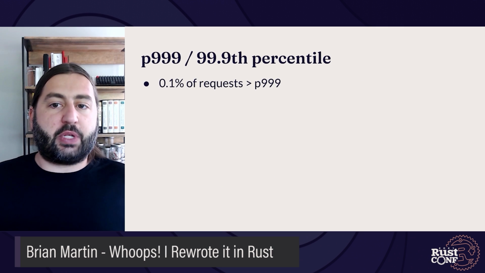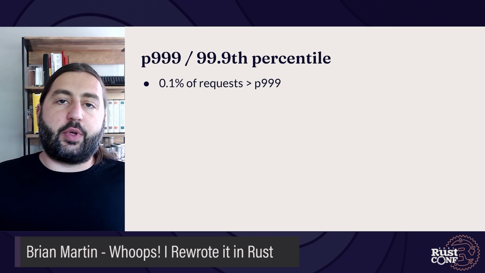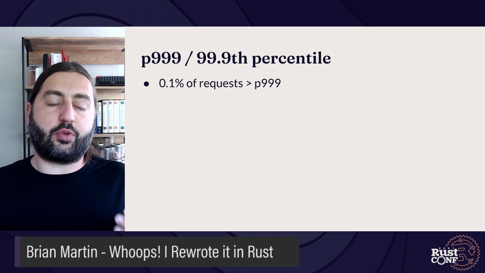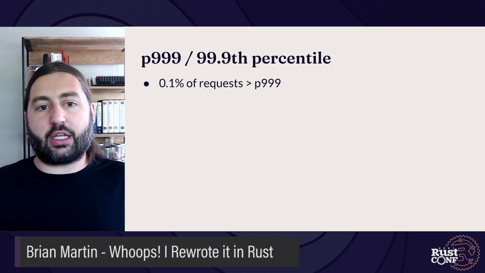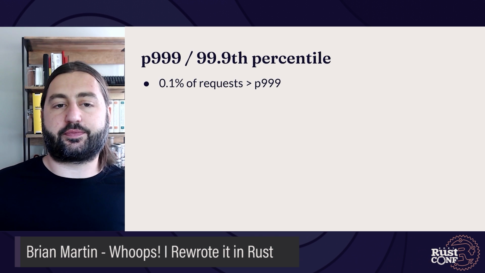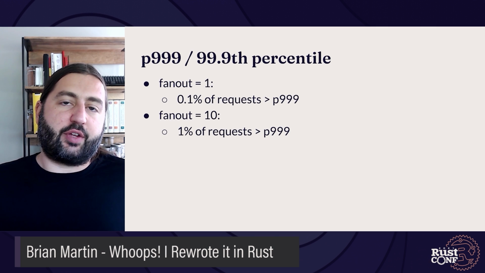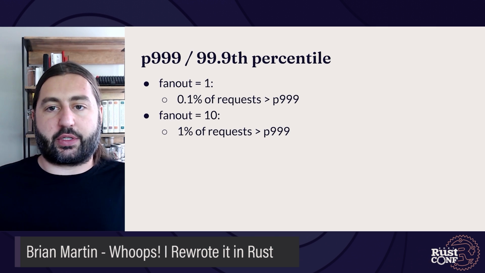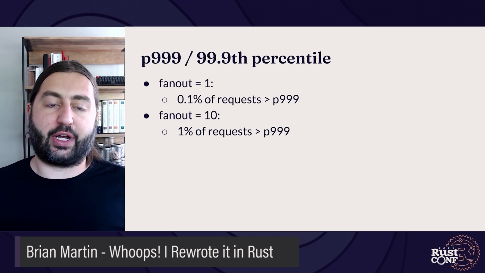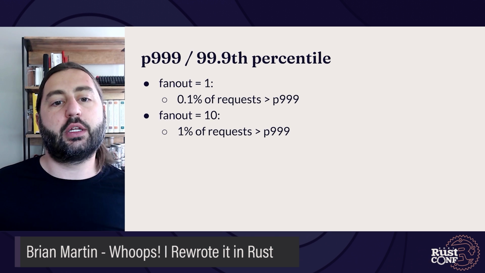So why do we care about this P99.9 number, this 99.9th percentile? Well, if we only need to make a single request to the cache for some higher level request, then only 0.1% of requests are going to be above the P99.9. If we need to make multiple requests to serve some higher level request, and this is called fan out, let's say that we want to load a user profile, that might need 10 cache requests to actually fulfill that higher level thing.